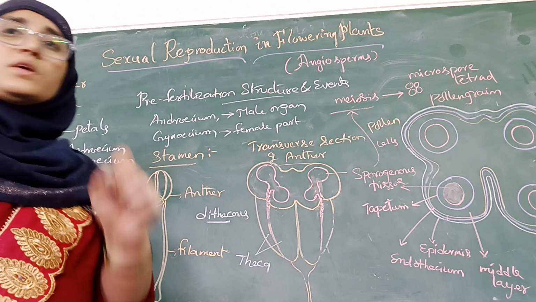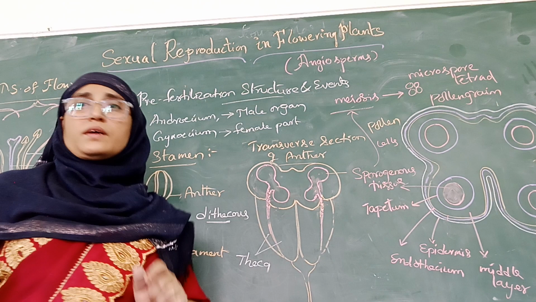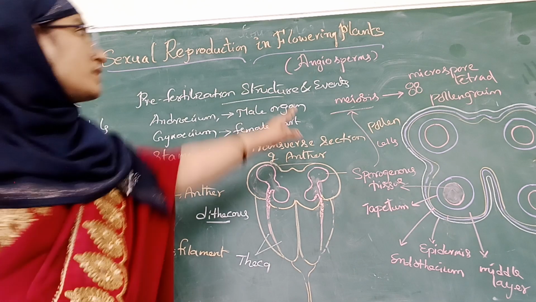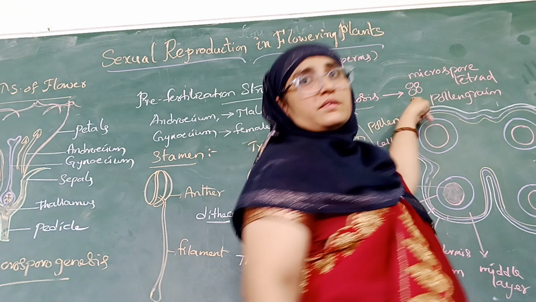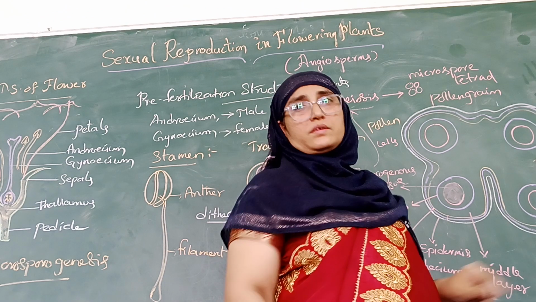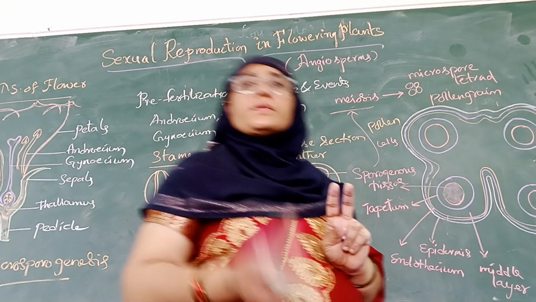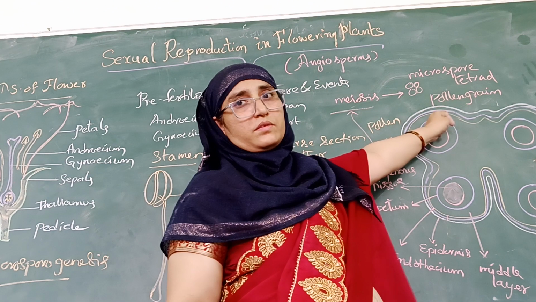That means there is a change in the status of water content in the anther, which leads to dissociation. The microspores which are present in the form of tetrads get dissociated, get separated from one another, and later on they further develop and form the pollen grains.